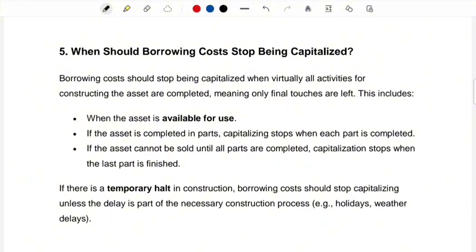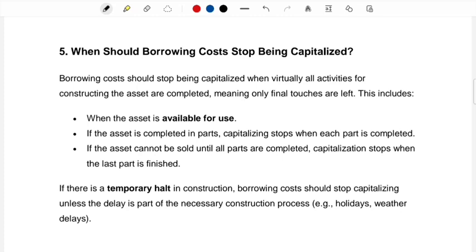Now you must remember, it is extremely crucial under IAS 23 that you identify when capitalizing should stop occurring, because IAS 23 gives you a benefit. Rather than expensing the borrowing cost and reducing your profits, you can capitalize and increase the value of your assets. Isn't it a benefit for the company? So IAS 23 has strict guidelines, strict principles on when the borrowing cost should stop being capitalized.